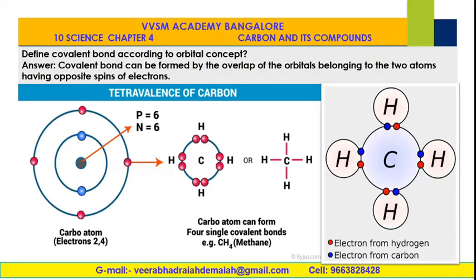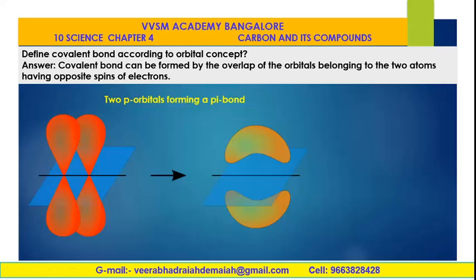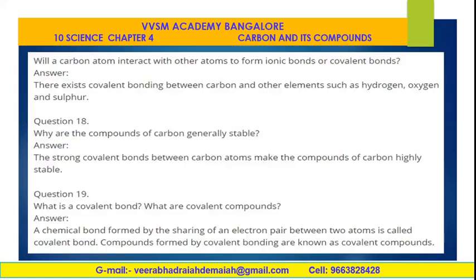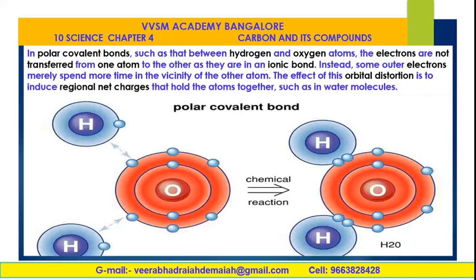And coming to the tetravalency of carbon, orbital theory, the formation of methane: the electron from hydrogen, electron from carbon, sharing of these electrons with carbon. This is called tetravalence. Because of the tetravalency of carbon, the organic compounds have been formed. Various organic compounds we will discuss later in forthcoming classes. Now coming to the orbitals, s, p, d, f orbitals are there. It is very important to discuss polar covalent bonds from this point of view.